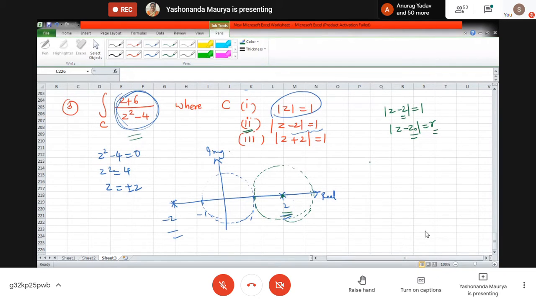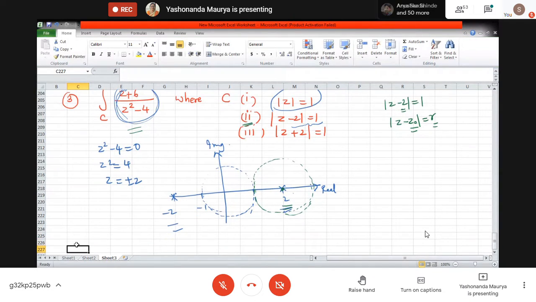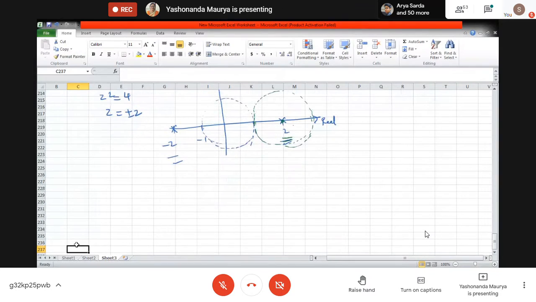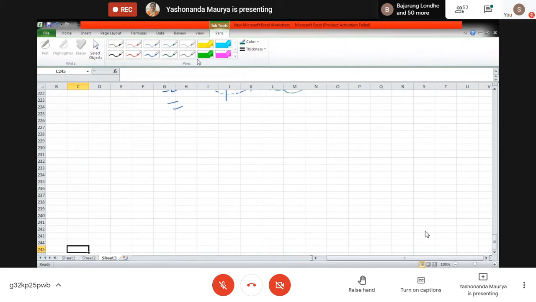I'm writing the second subpart. So for the second part, we have z plus 6 divided by z square minus 4.